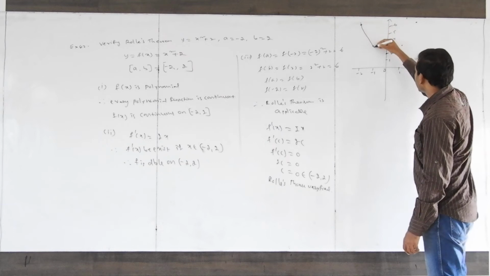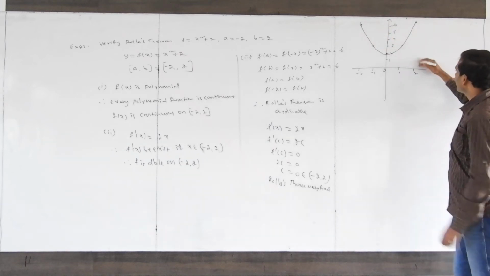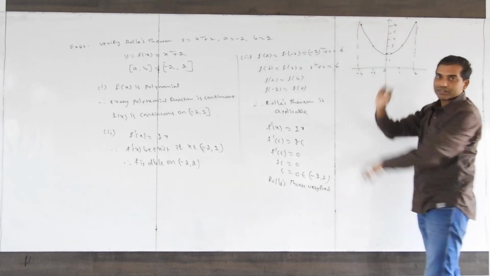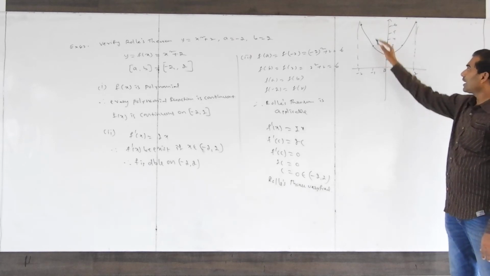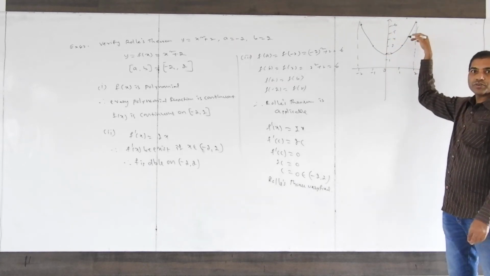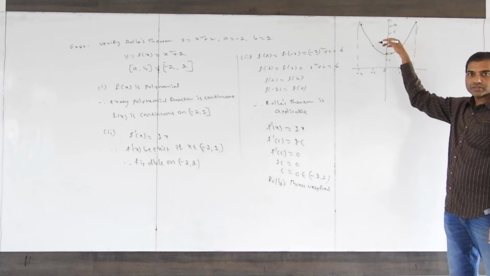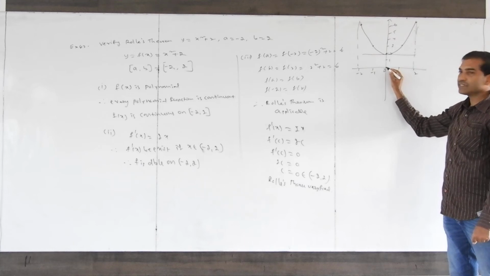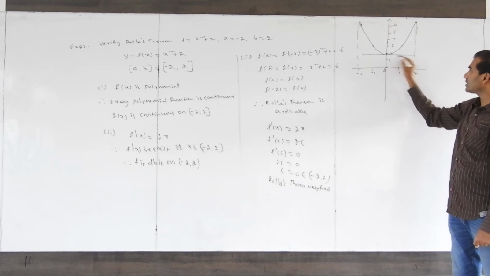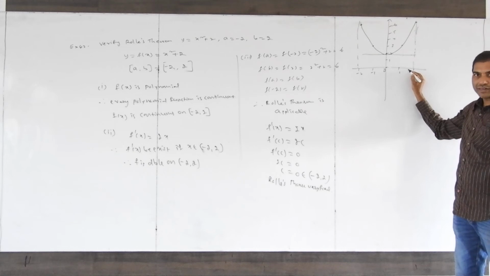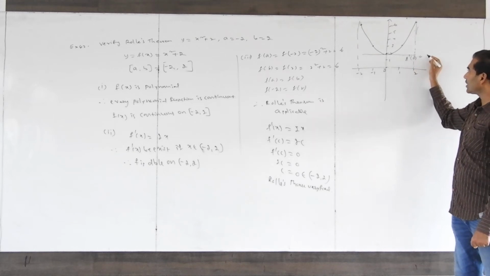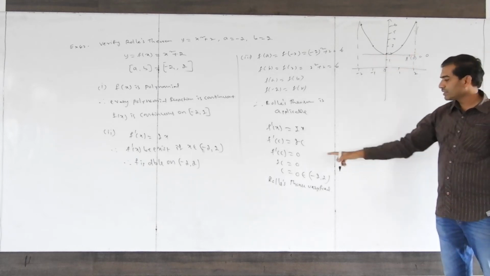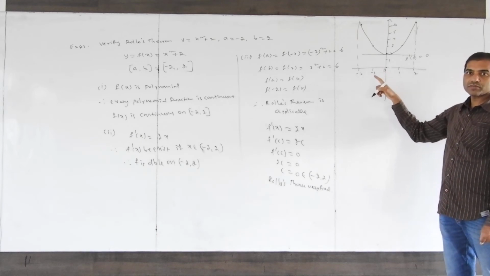So the graph is like this. You see, f of 2 and f of minus 2 are equal. Then it is continuous and differentiable. No break, no sharp edge. Then here exists one point. What is the point? Is it 0? At 0 the tangent is parallel to the x-axis. Then f dash of 0 equals 0. So does 0 belong to this interval or not? Yes, it is in between only. 0 belongs to minus 2 to 2.